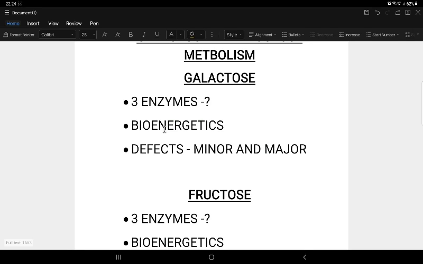So the characteristic features: in minor type galactosemia only the oil drop cataract is seen, whereas in the major type there is excess accumulation in the liver causing jaundice, vomiting, hepatomegaly, mental retardation, E. coli sepsis, and oil drop cataract due to the inhibition of galactokinase by product inhibition. Not a direct effect but by way of product inhibition.